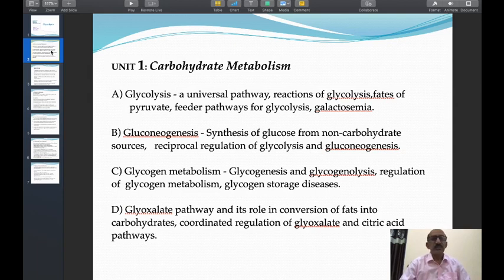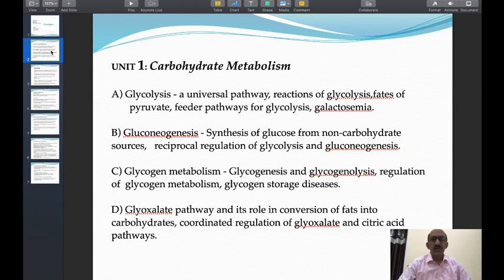In the first pathway, in glycolysis, you have to study the various steps of glycolysis, the fate of pyruvate, the feeder pathways for glycolysis, and galactosemia. In the second pathway of carbohydrate metabolism, that is in gluconeogenesis, you have to study the synthesis of glucose from non-carbohydrate sources and the regulation of glycolysis and gluconeogenesis.